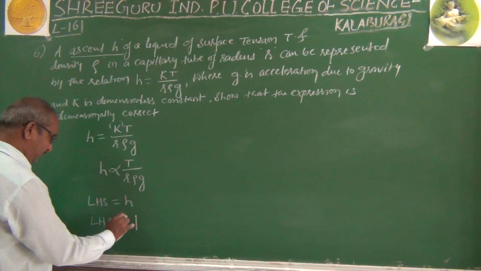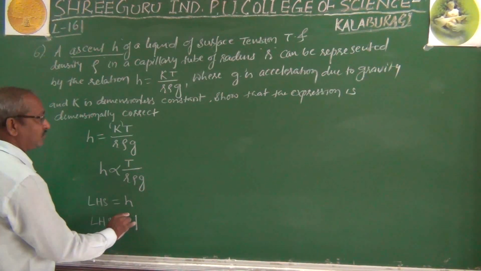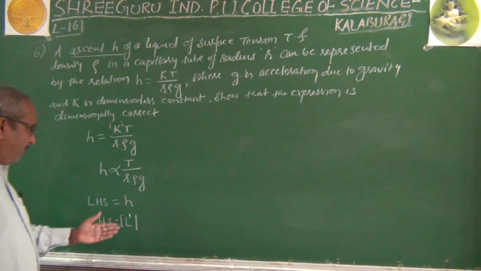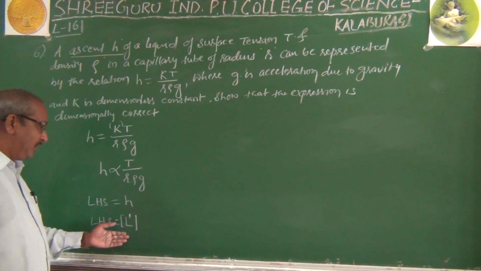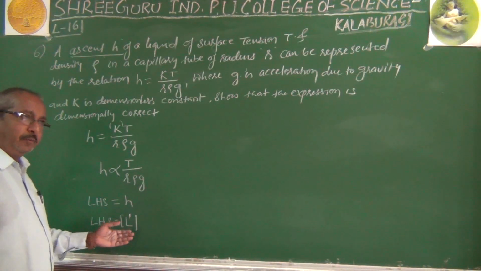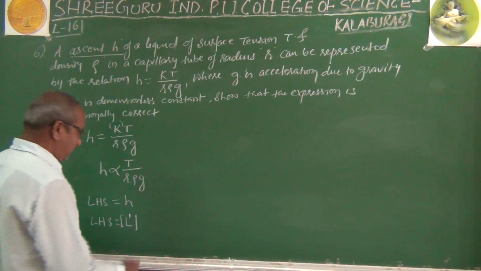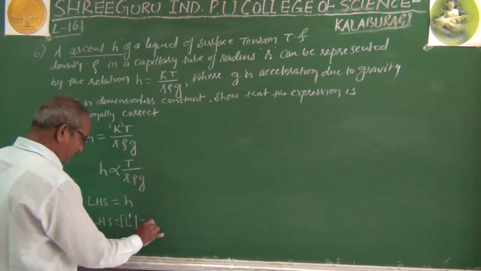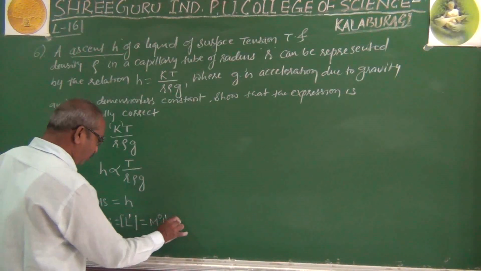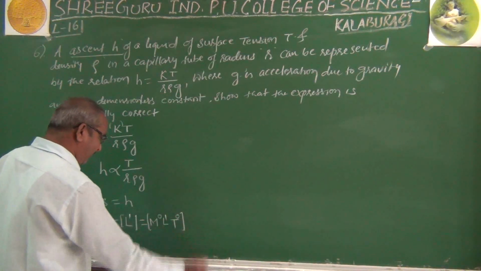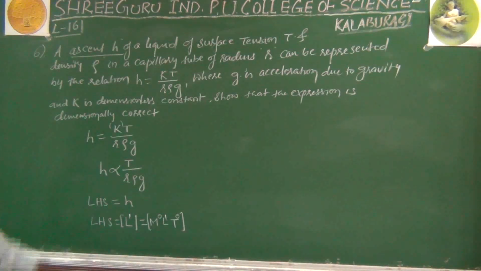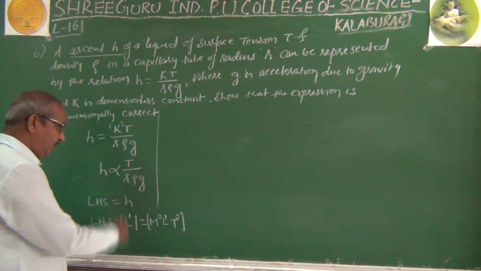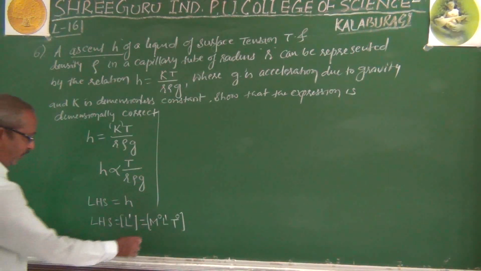If the power is 1, we are not going to write it. Otherwise, if you want, you can write it, no problem. So here the value of m is 0, the value of t is also 0, meaning M to the power 0, L to the power 1, T to the power minus 0. If you want, you can write it, but that much is sufficient. If you need how m and t are related, then you can write it. Otherwise, no need. It is not necessary to write it. This much is sufficient.